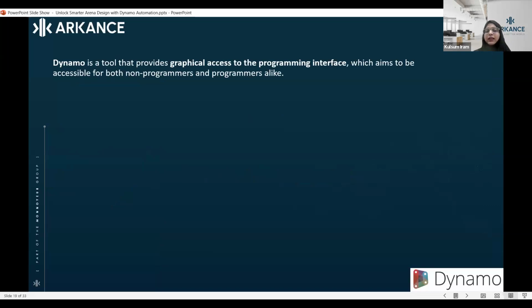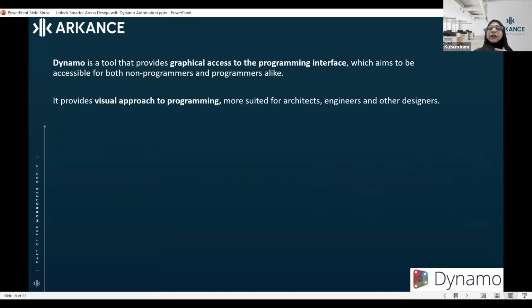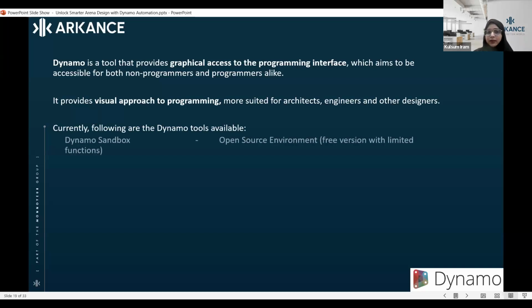Like I have showcased in that example, the paper crane model is giving a graphical access to create a programming interface, which aims to be accessible for both non-programmers and programmers. Obviously, programmers can also work on this, but as non-programmers like us, we can also work on Dynamo because there is a more visual approach to the programming. As an architect, an engineer, or another designer, we are more suited to work on Dynamo. And currently in Dynamo, we have different tools available.